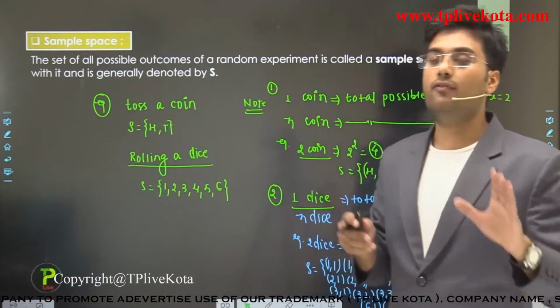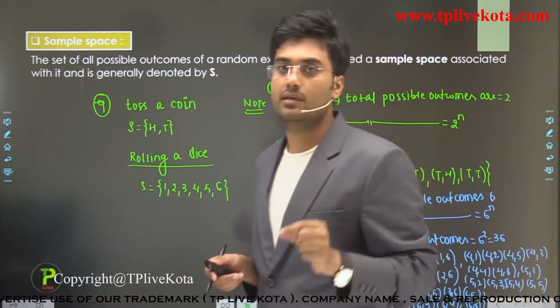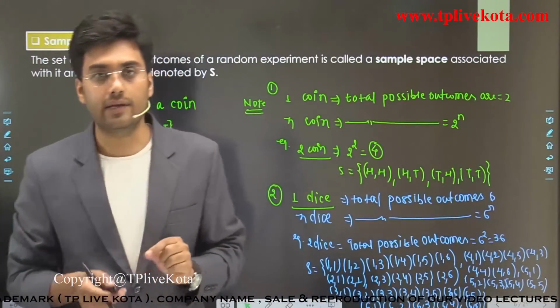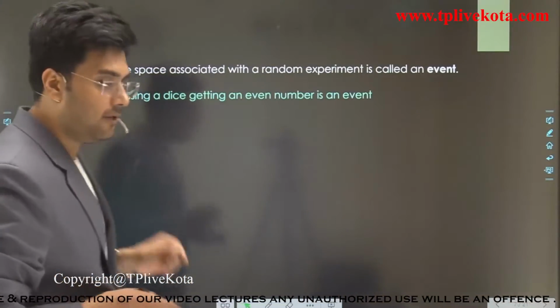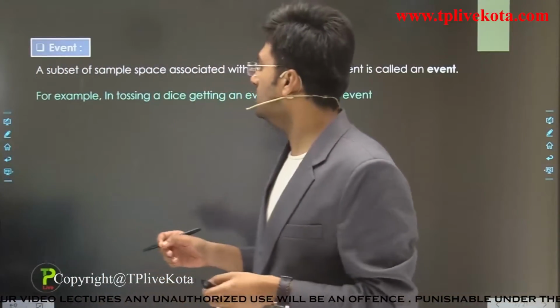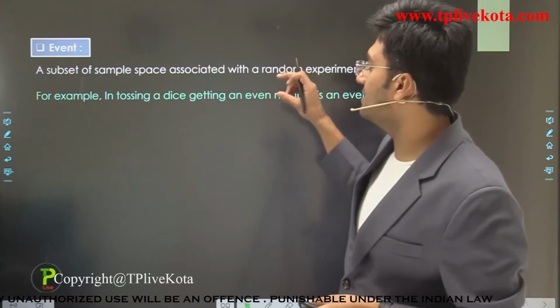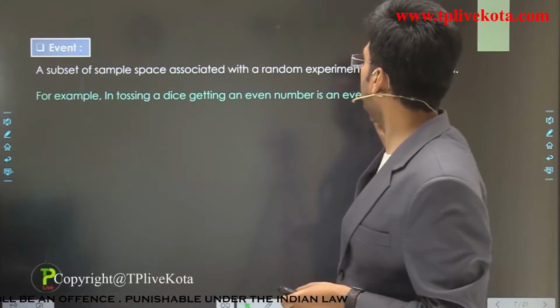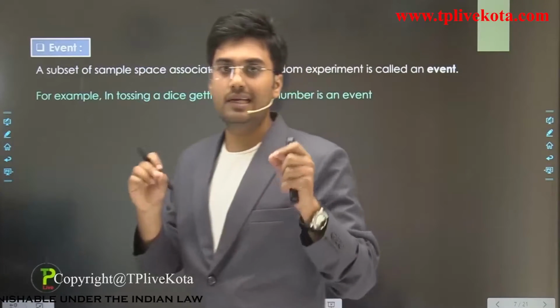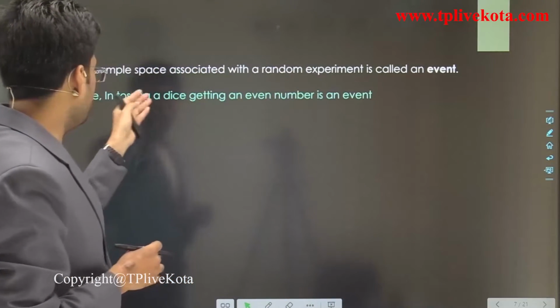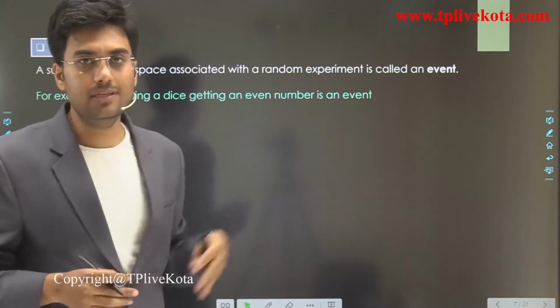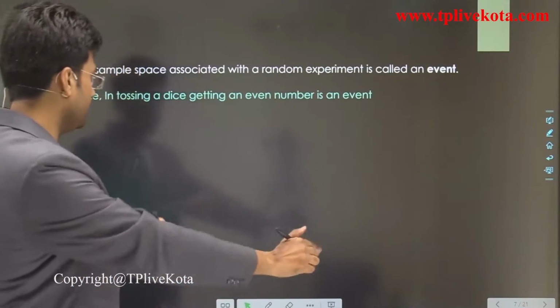Now after the sample space, let's discuss the next term, and the next term is event. Event is what? A subset of the sample space associated with a random experiment is called an event. Clear? For example, in tossing a dice, getting an even number is an event. How? Let's see.